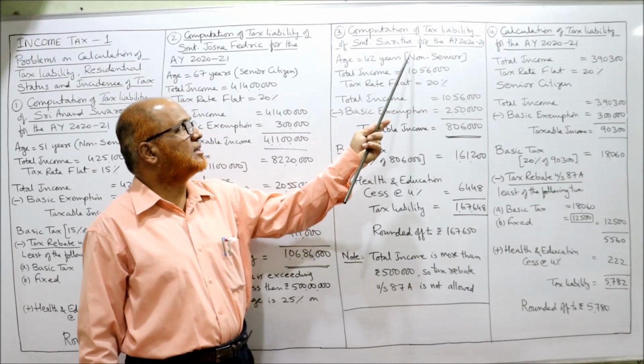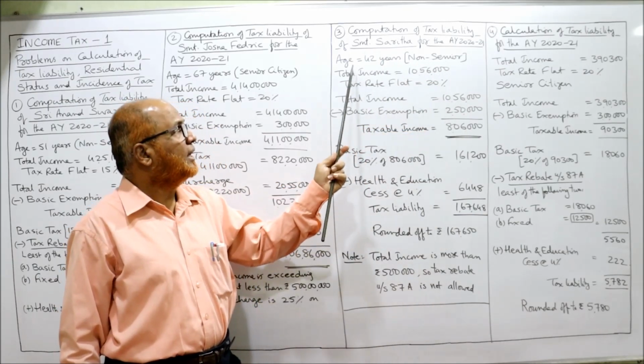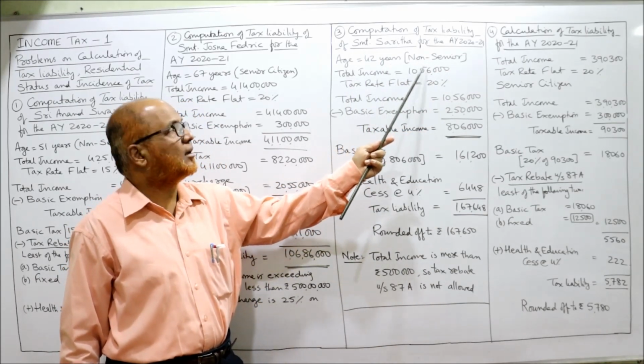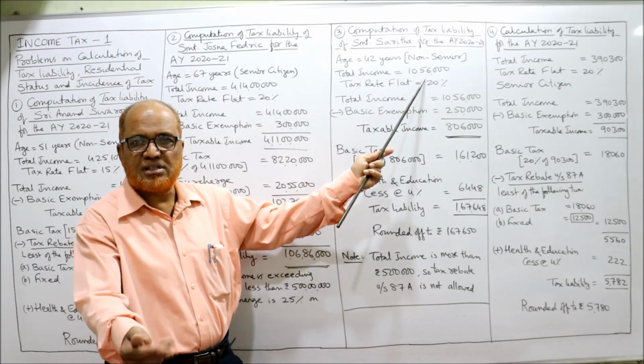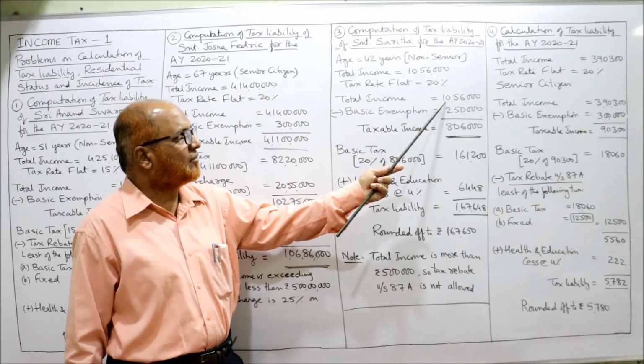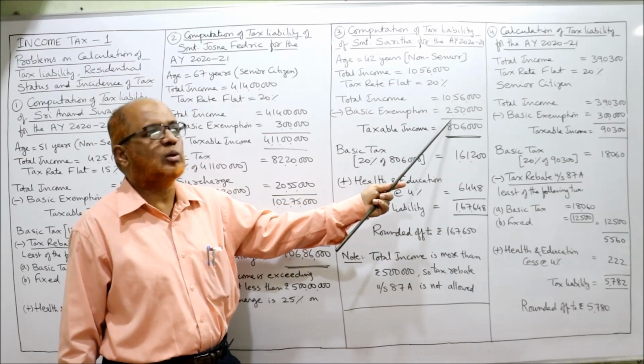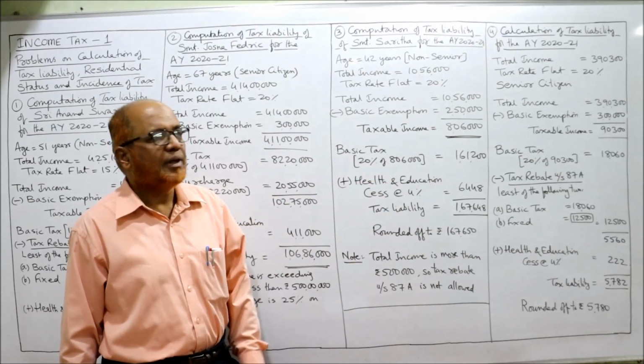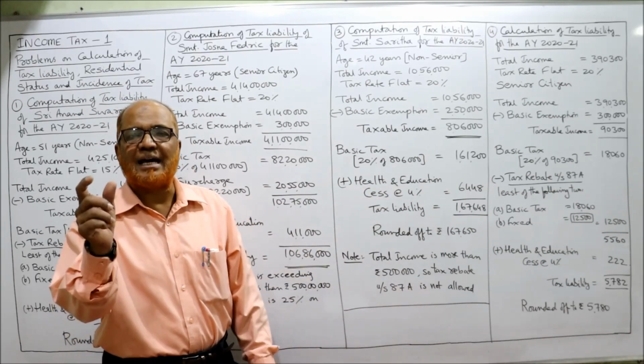Computation of tax liability of Srimati Sarita for the assessment year. Age 42 years, non-senior. Total income 10 lakh 56,000 given in the problem. Flat rate of tax 20%. Total income 10 lakh 56,000 minus basic exemption 2 lakh 50,000. Taxable income is 8 lakh 6,000.